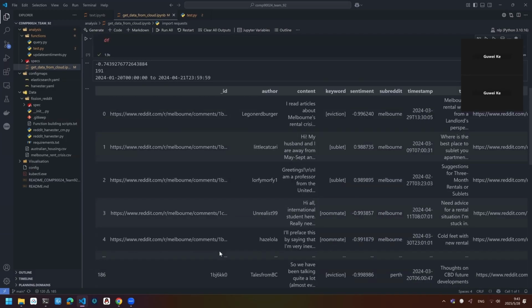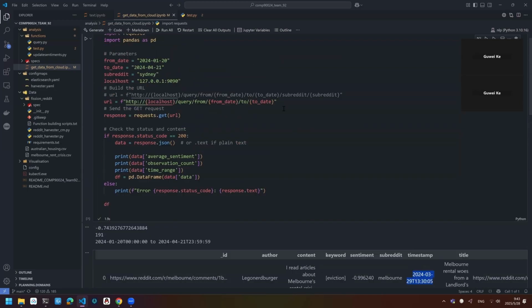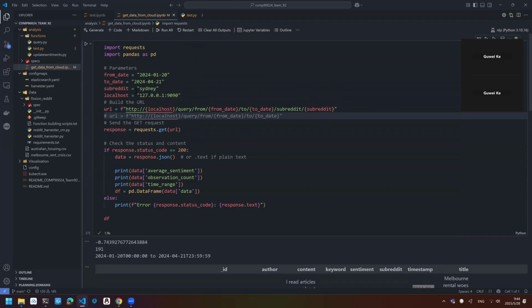As we can see here, the timestamps correspond to our expectation. We can also use another URL in this format to specify the subreddit we are interested in. So if we are only interested in the subreddit Sydney, we run this again.